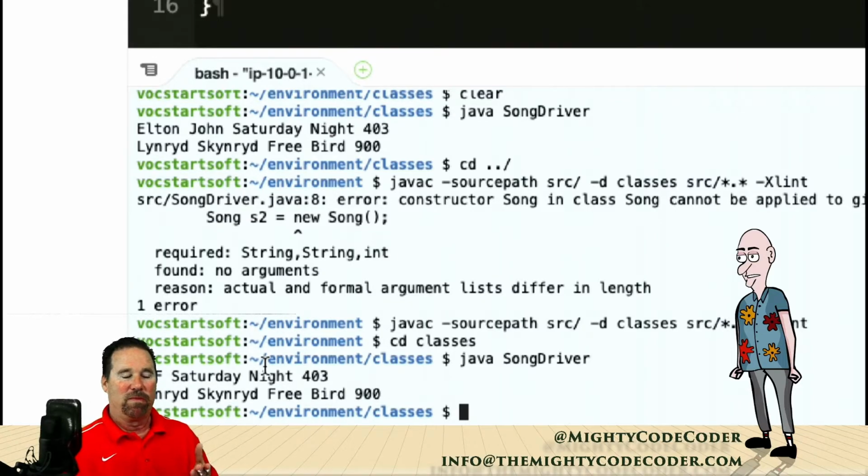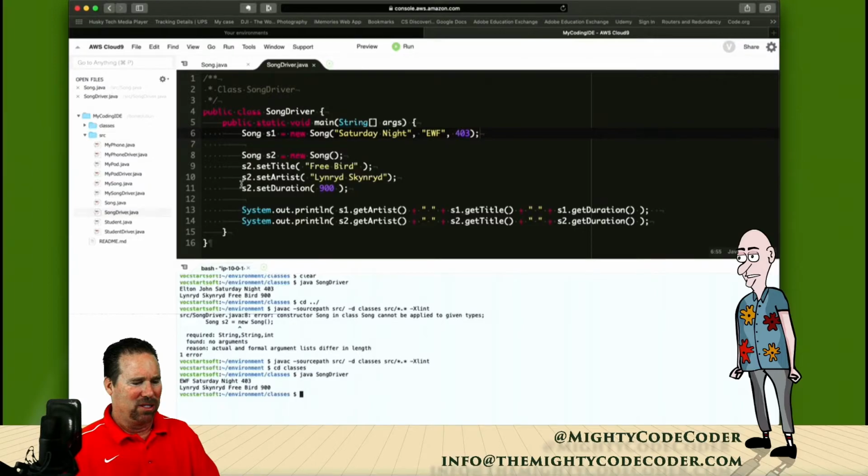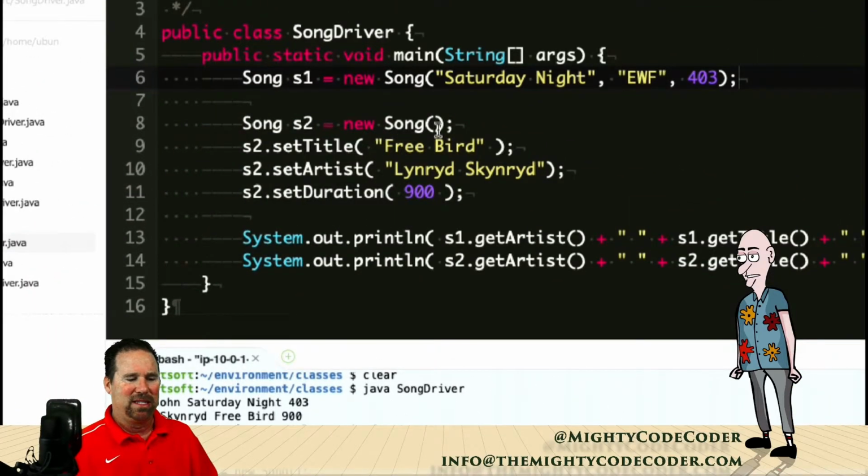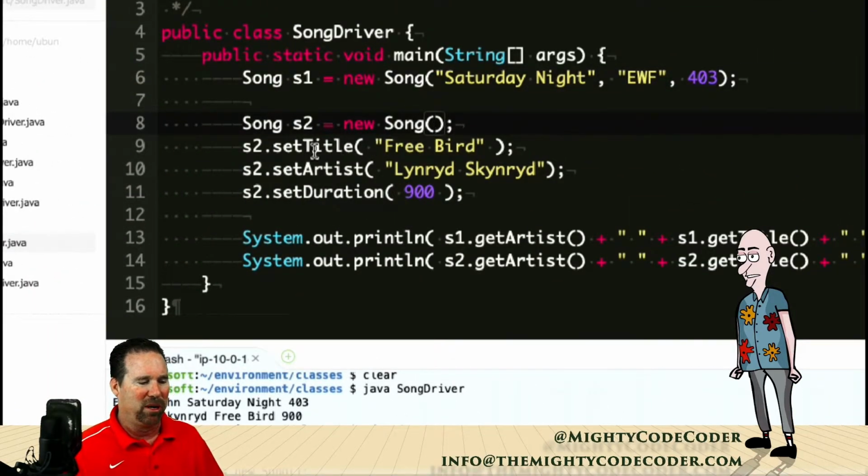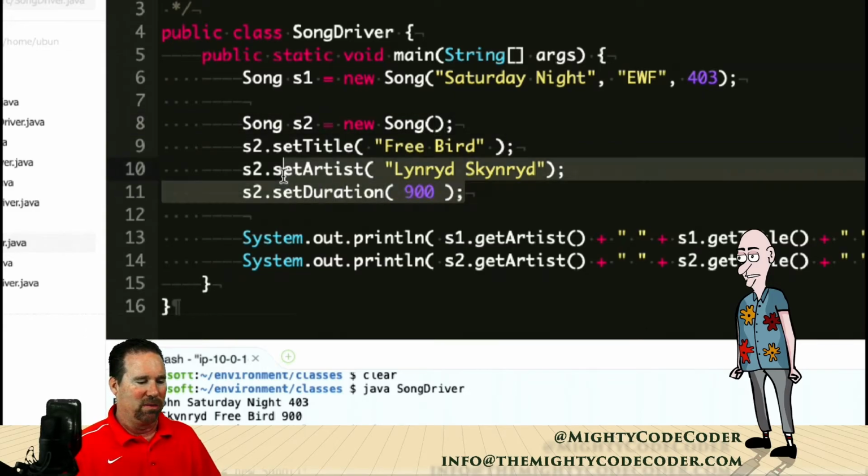All right, there we go. Look at that. The multiple argument constructor kicked out Earth, Wind, and Fire, Saturday Night, 403 seconds. But the default of the nulls kicked out Lynyrd Skynyrd, Freebird. And I thought we set it to null, null, and 0. So what happened? Let's go back. If you look at Song 2, it is the 0 argument constructor, but then I set the title, artist, and duration. So let's get rid of this.